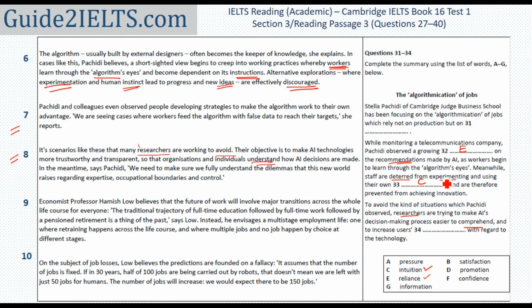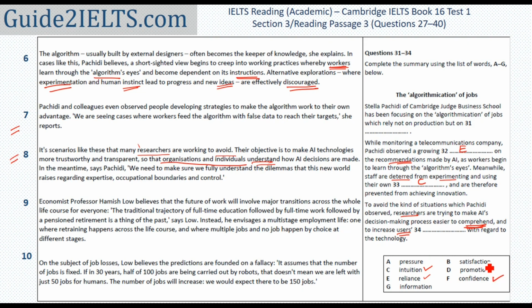Understand is comprehend. Organizations and individuals are users. So if AI technologies are more trustworthy and transparent, and if users, that is organizations and individuals, understand them, the users have more confidence in technology. The answer would be confidence.